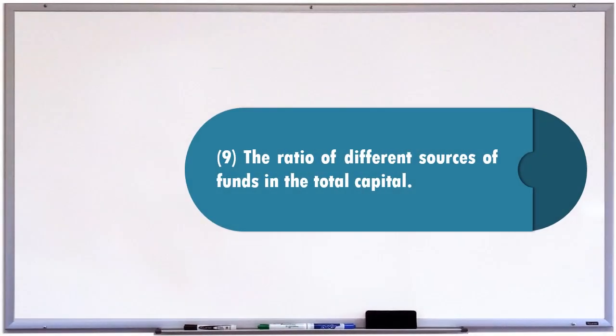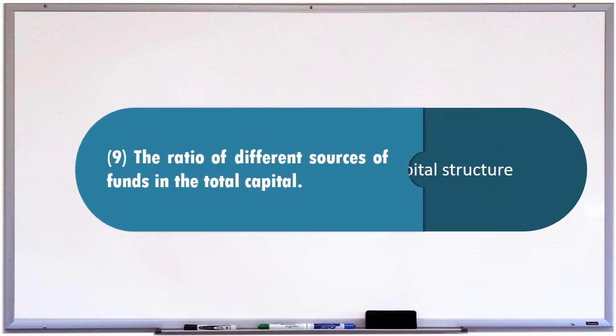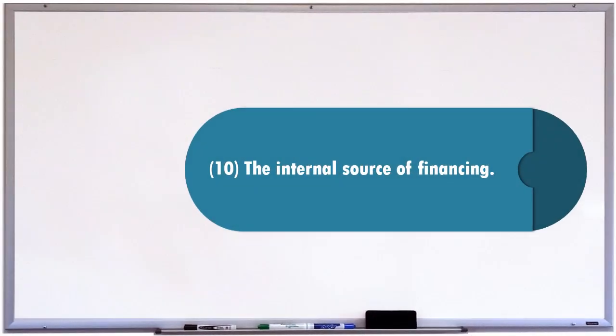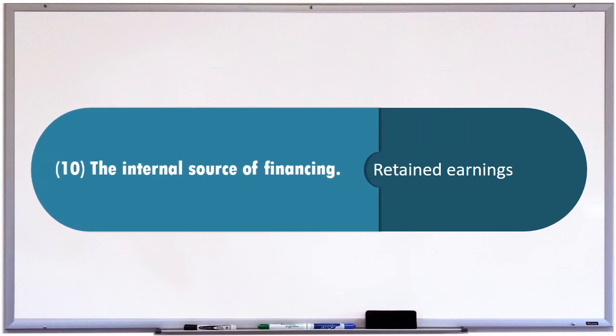9. The ratio of different sources of funds in the total capital. And the answer is capital structure. 10. The internal source of financing. And the answer is retained earnings.